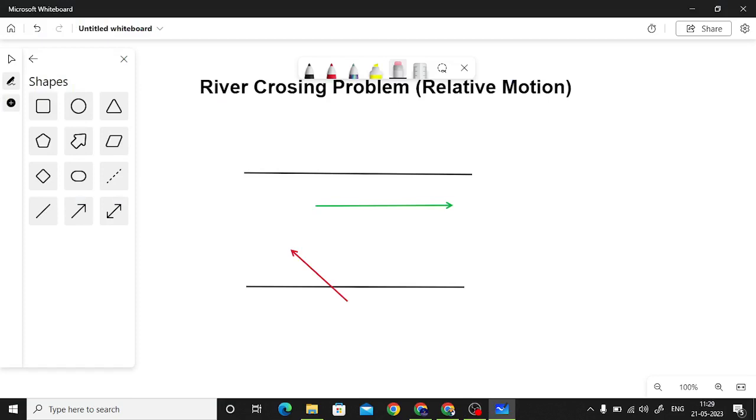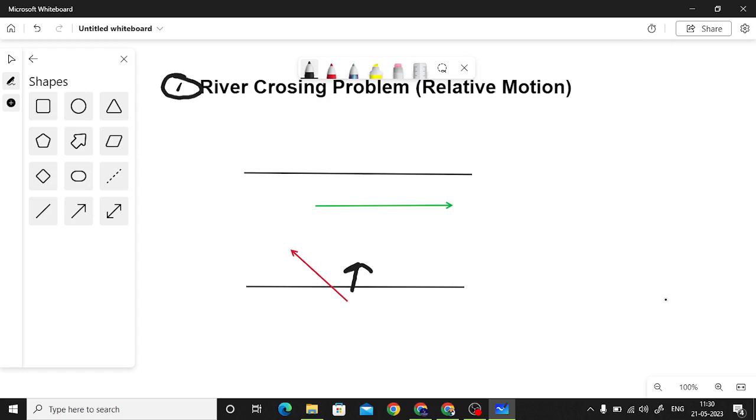Today we will be studying the concept of relative motion, and in that specific concept the example that I am taking up today is a specific example of crossing a river. So you all know that whenever a boat crosses any river, we can never ride in a straight way, because if we ride in a straight way like this, there is a current of the river as well. It means the water flow of the river is also having some speed.